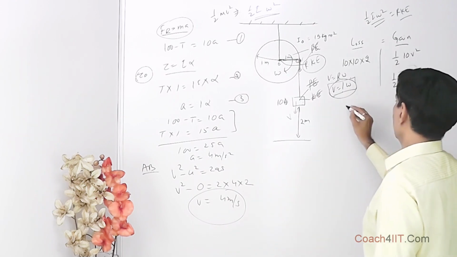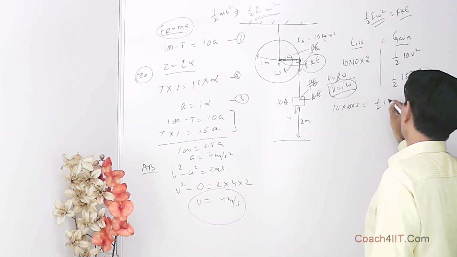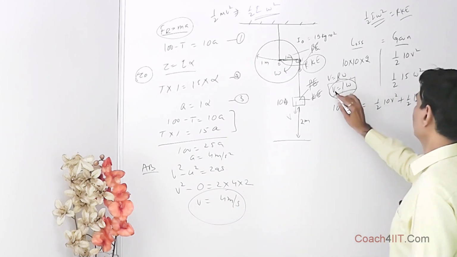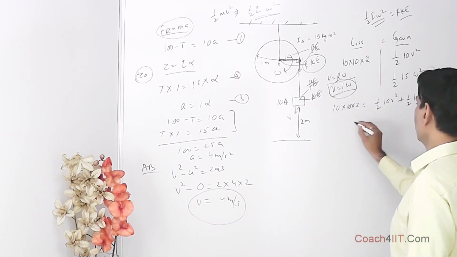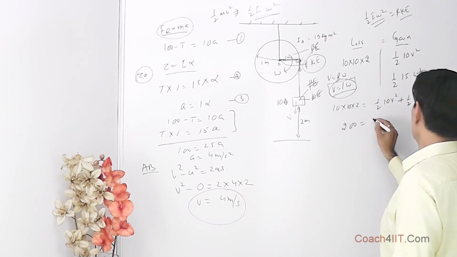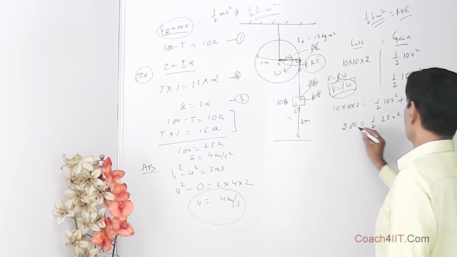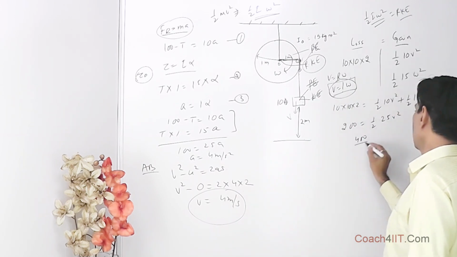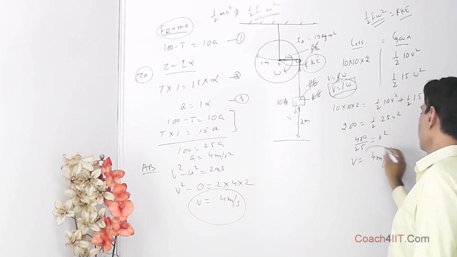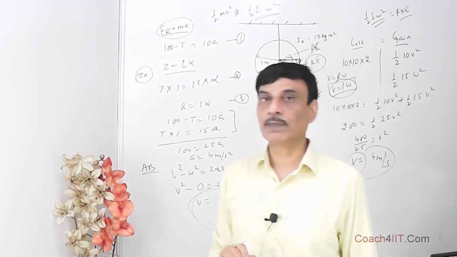Now we say loss is equal to gains, so the loss 10 into 10 into 2 is equal to half into 10 into v square plus half into 15 into omega square. Omega is v by 1, so it comes out to v square. So 200 is equal to half into 10 plus 15, 25 v square. So this comes out to be 400 by 25 is equal to v square, and v comes out to be 4 meter per second.